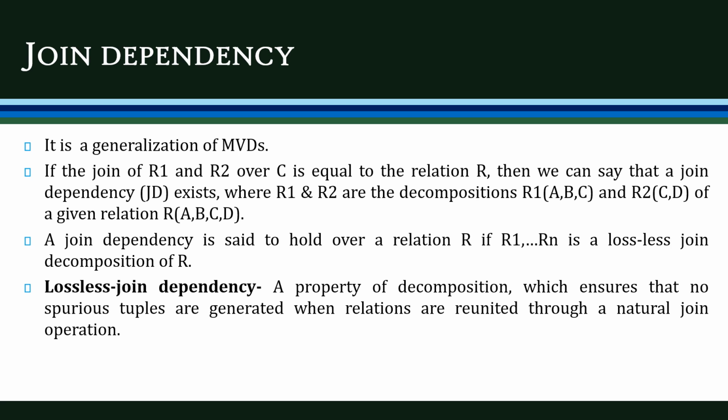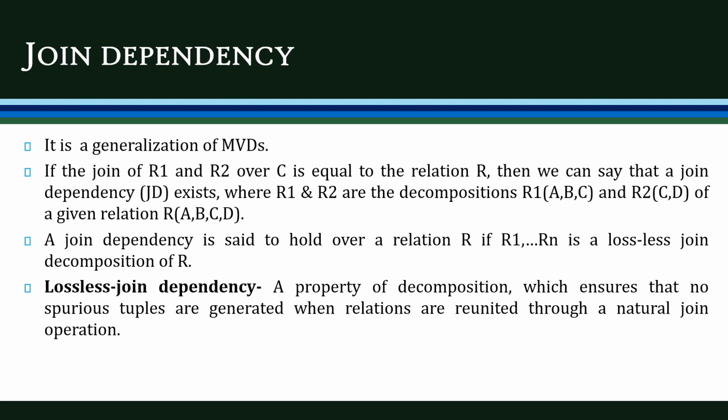This lossless join property is the property of decomposition which ensures that no spurious tuples are generated when the relations are reunited through the natural join operation. That is, we do not have any spurious tuples and we do not lose any information while joining through the natural join operation. That's the lossless join property of decomposition.